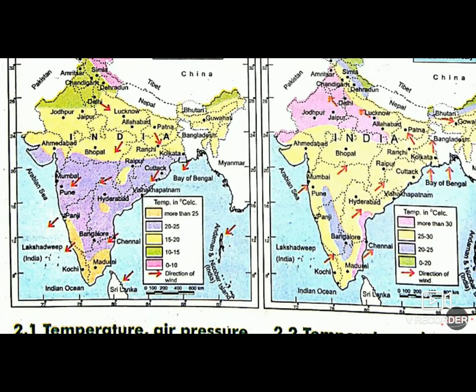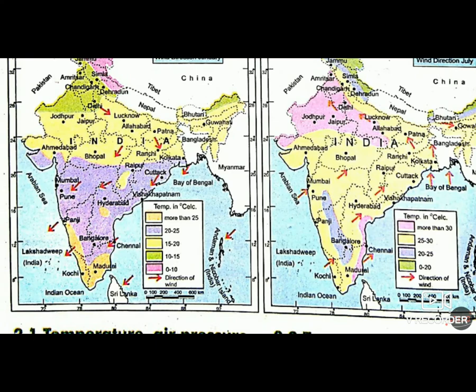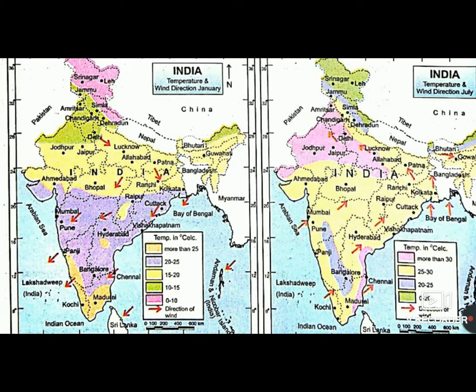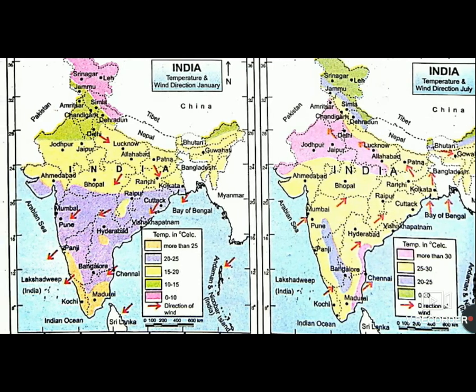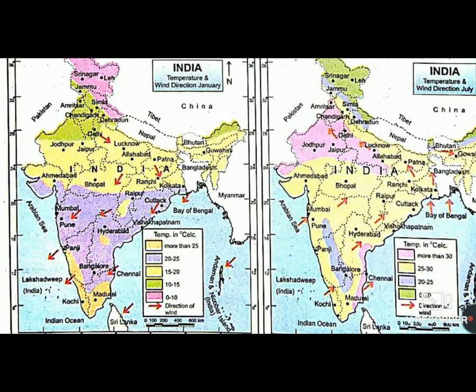Now, in the month of July, the direction of wind is exactly the opposite of the direction of wind in January. It goes from the Indian Ocean through southern India to eastern India and then on the upper side of northern India. At that time, in July, the temperature is more than 30 degree in pink zone, 25 to 30 degree in yellow zone, 20 to 25 in blue zone and 0 to 20 degree in green zone.